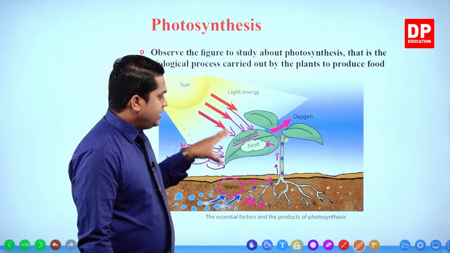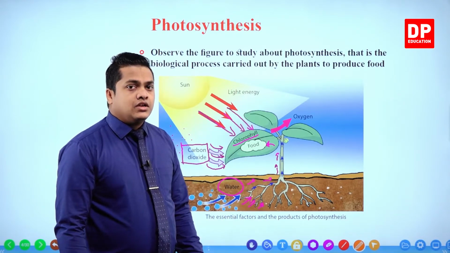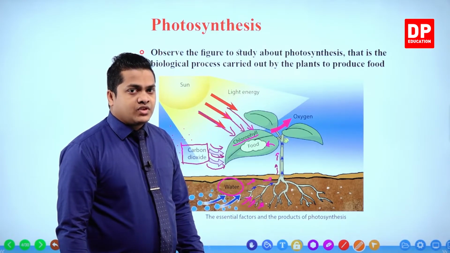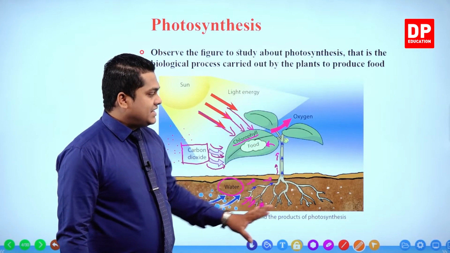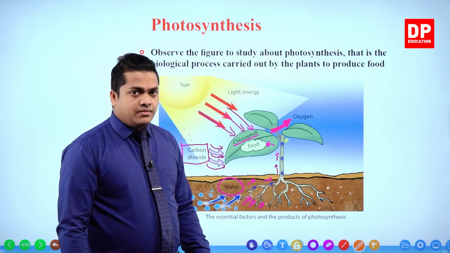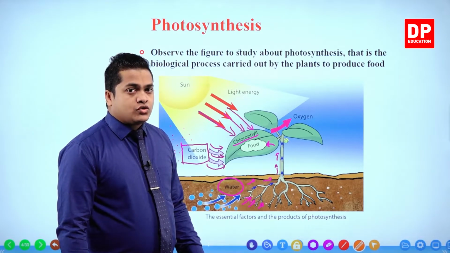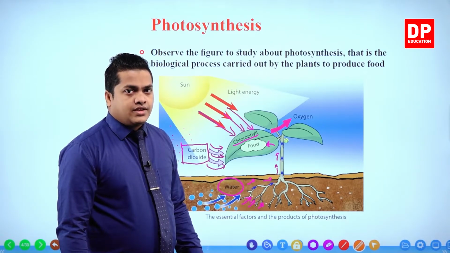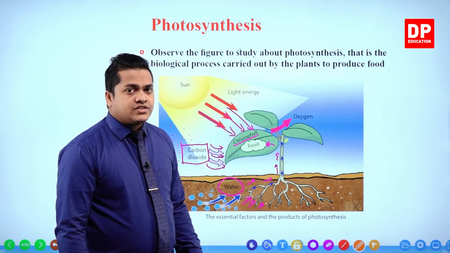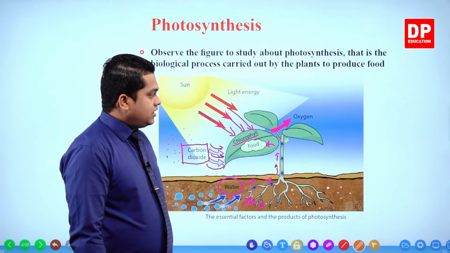Finally, the food is produced within the plant leaves. That food is transported to each and every place within the plant, mainly to storing agents like fruits or yams, right? Mainly they get stored in storing agents like fruits and yams.